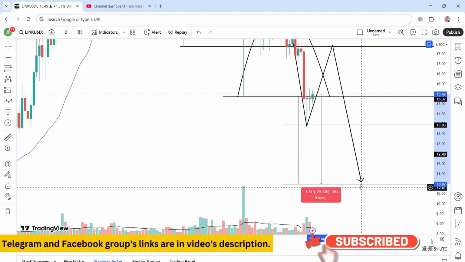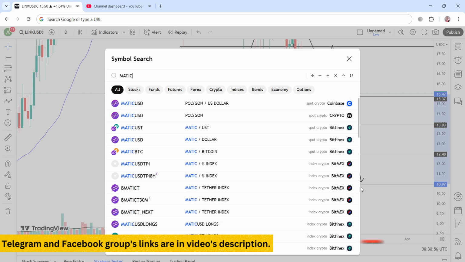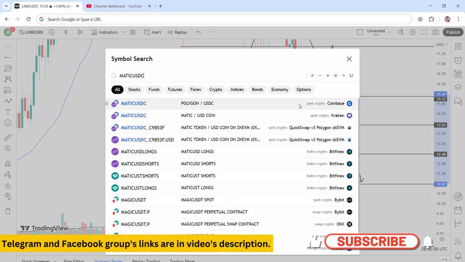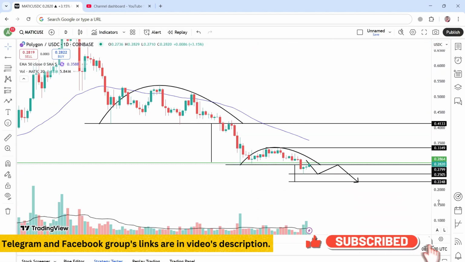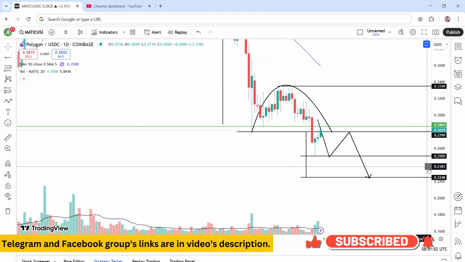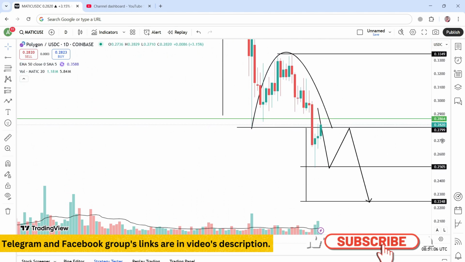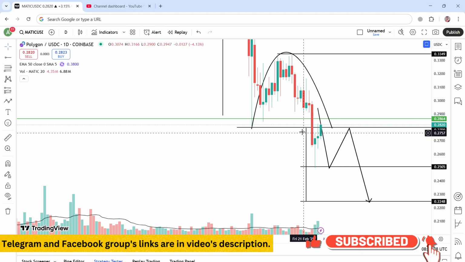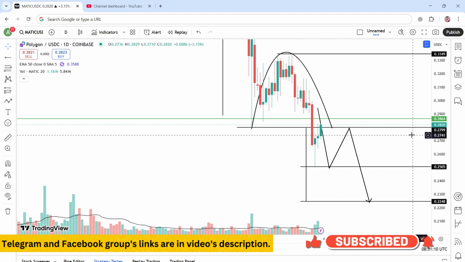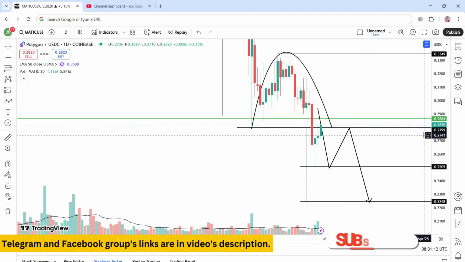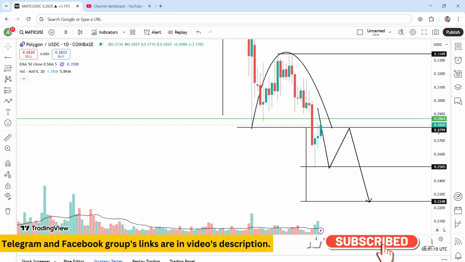The next coin is Polygon, that is MATIC. If we look at MATIC against the USDC, currently it is moving in its downtrend, and it has also submitted a new breakdown of this arc formation when it gave a closing below 0.2799 in this candle. Currently prices are moving around this breakdown level, at 0.2820.